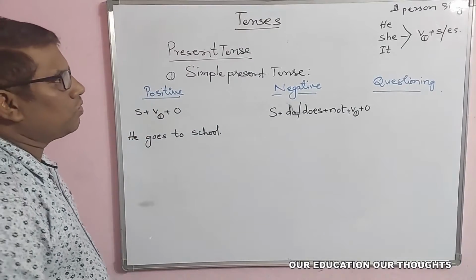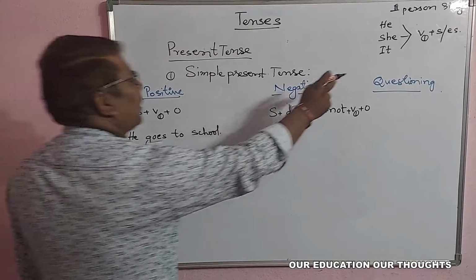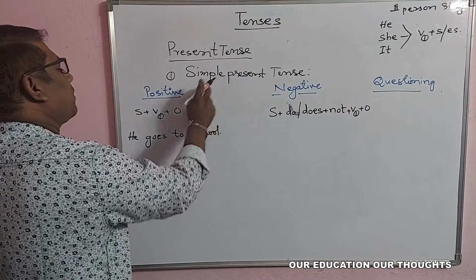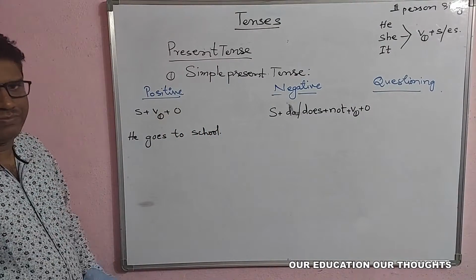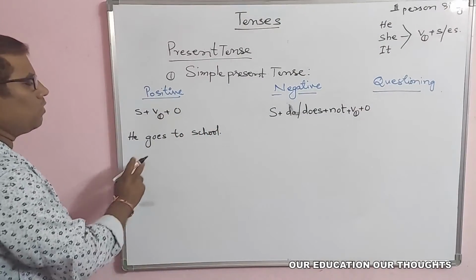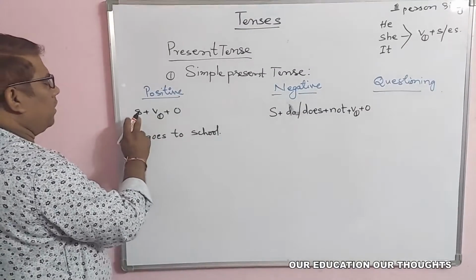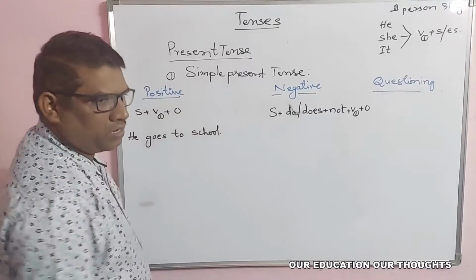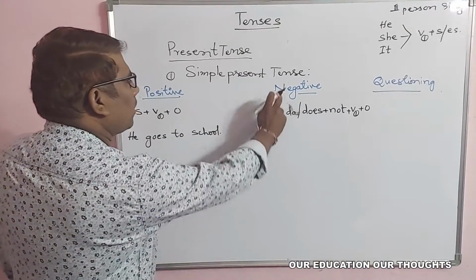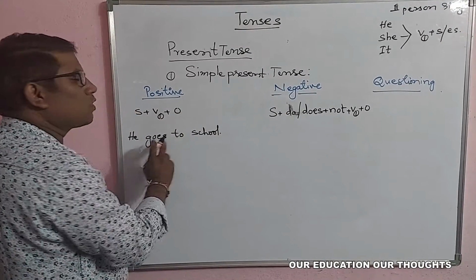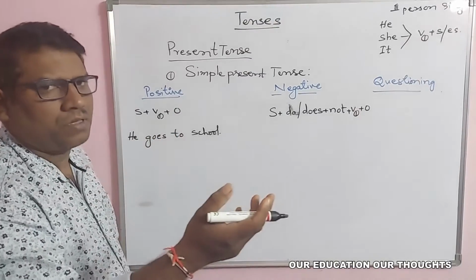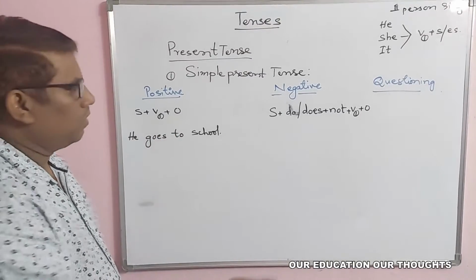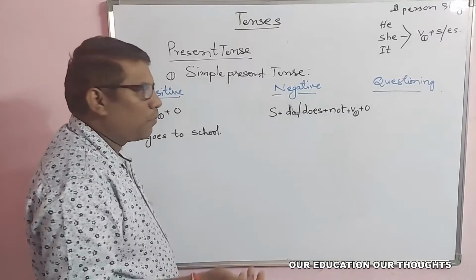Okay, so this kind of structure can be seen in a simple present tense in the positive. He goes to school here. He is the subject and goes is the verb and this is, we can say, object. So now let us change into this one. He goes to school means he goes to school, is going. So negative means opposite.